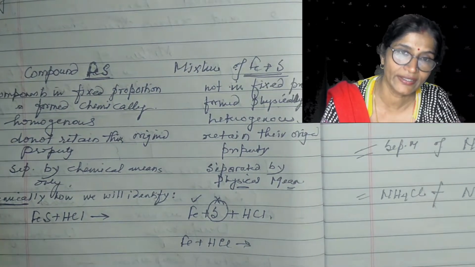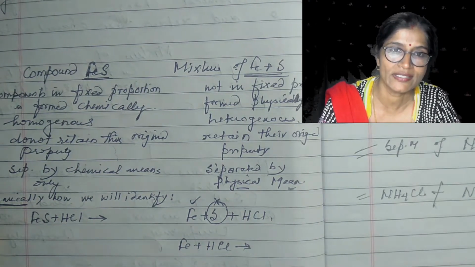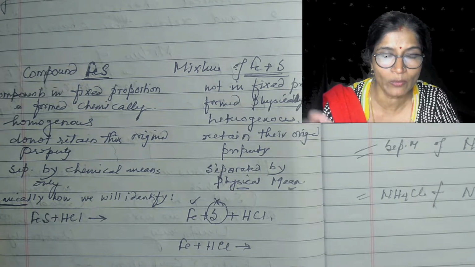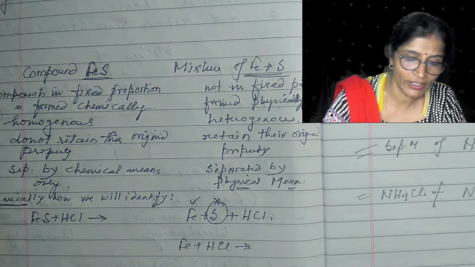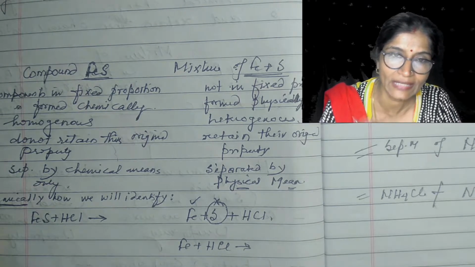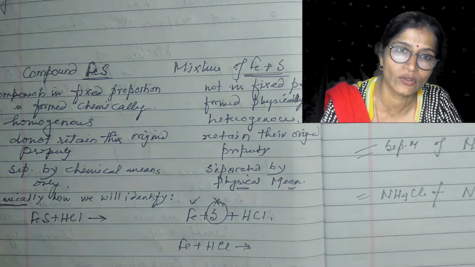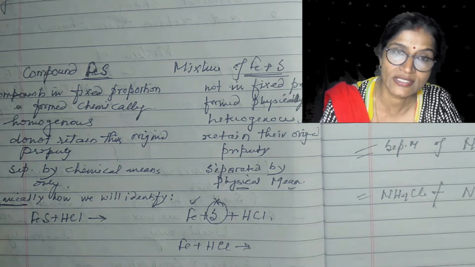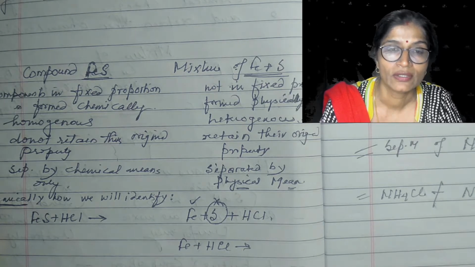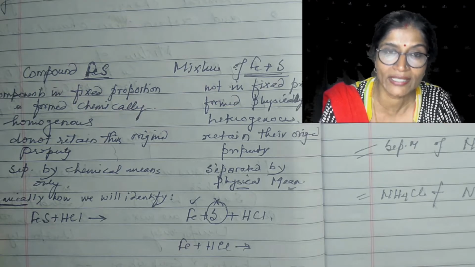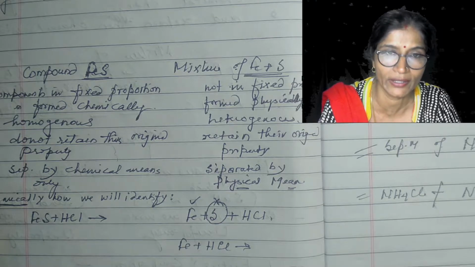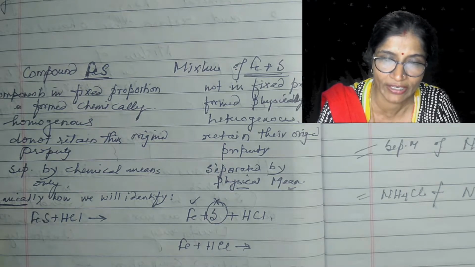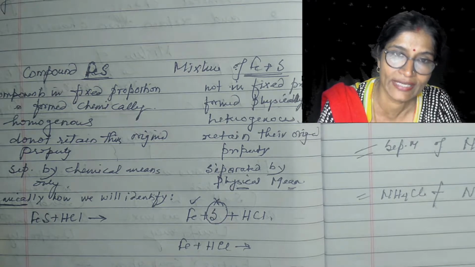We can even identify chemically the iron sulfide compound and the mixture of iron and sulfur. For that, what we will do is take iron sulfide in a test tube and add a little bit of hydrochloric acid. When this is added, you will notice that a gas evolves with the smell of rotten egg. You know the smell of rotten egg is of which gas? Hydrogen sulfide. It means hydrogen sulfide gas is evolved.